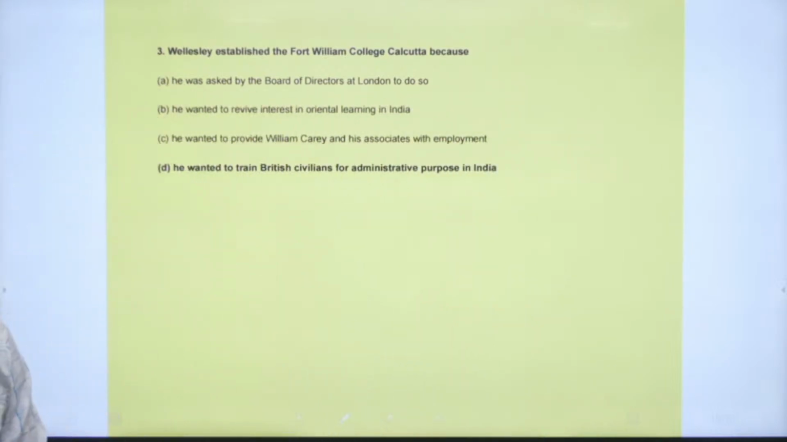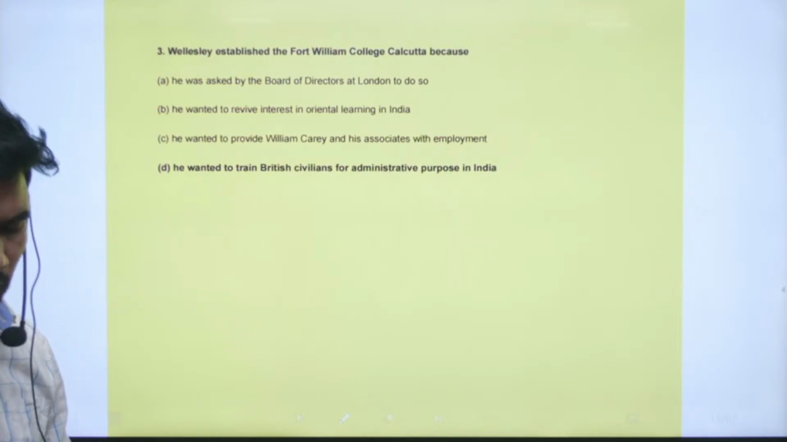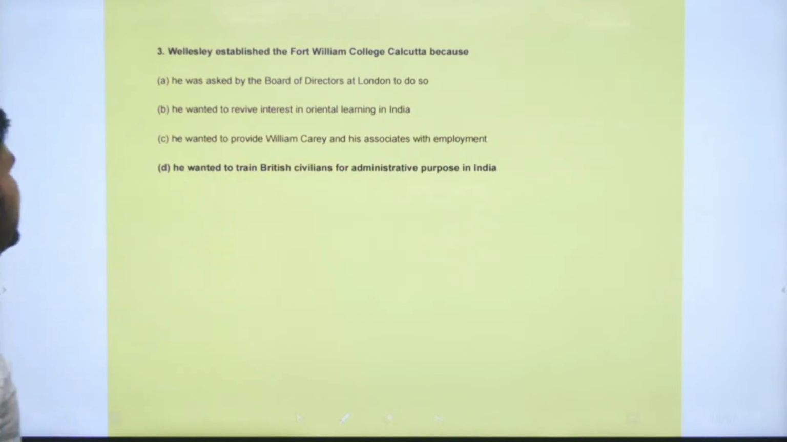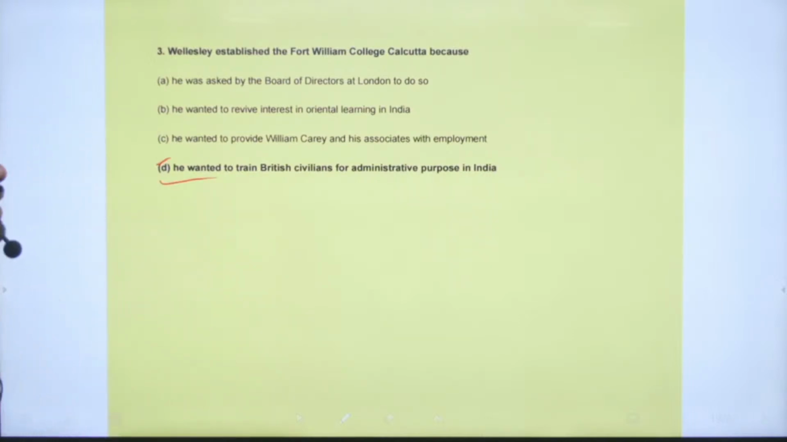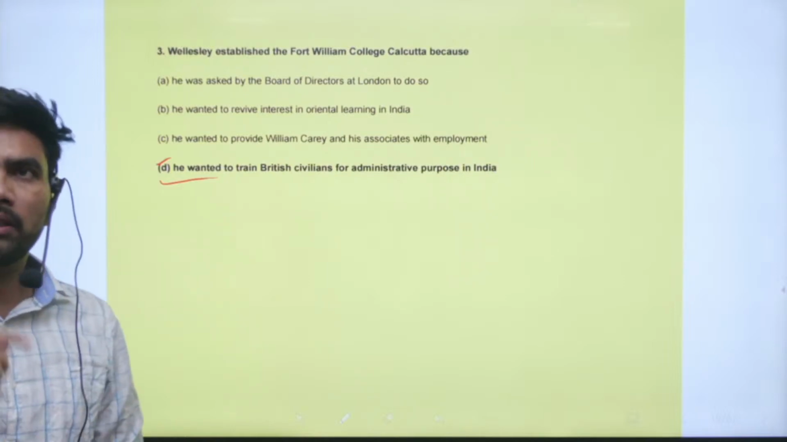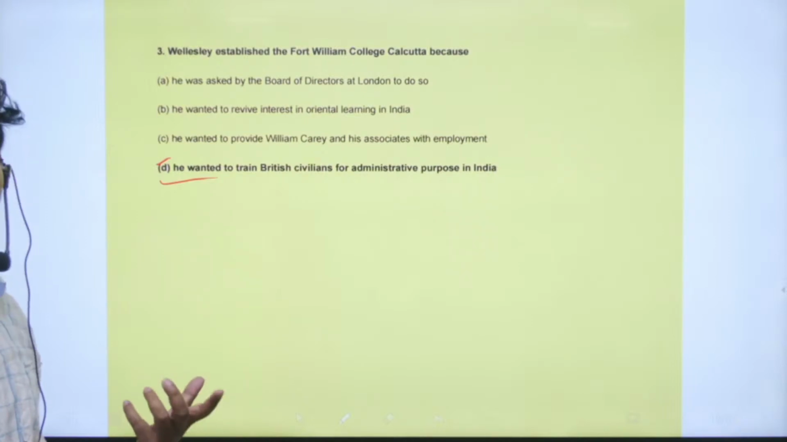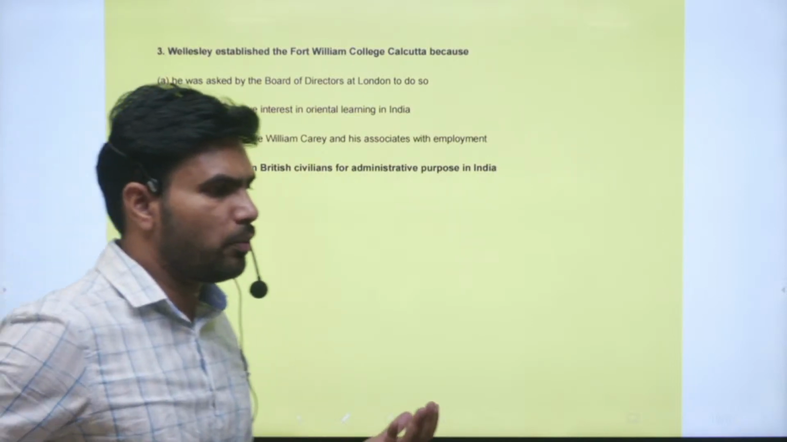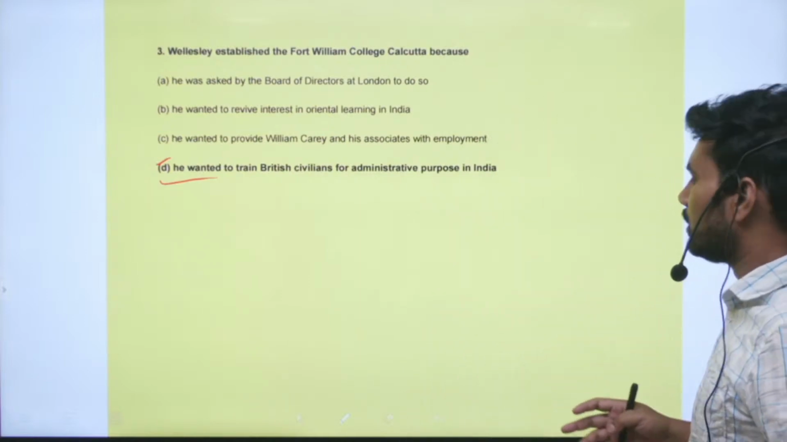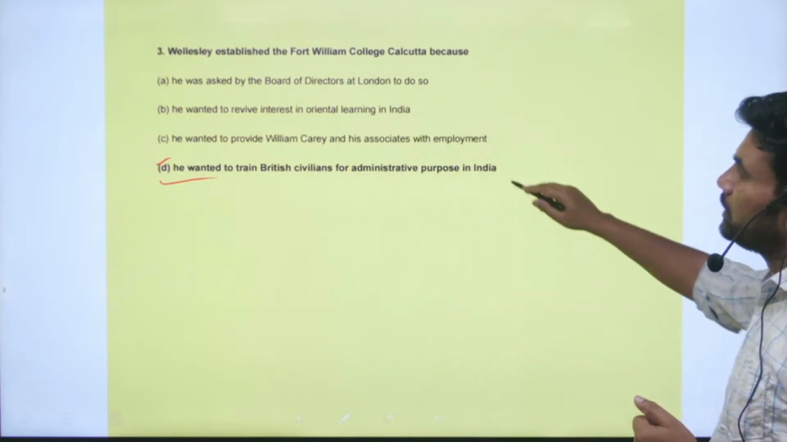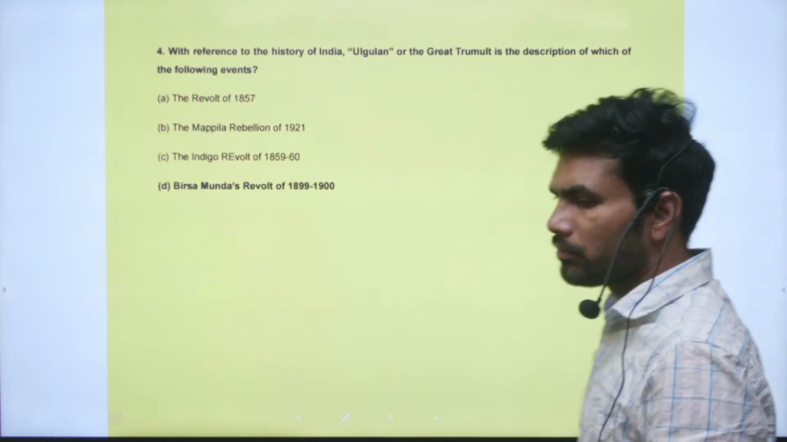Next, question 3. Wellesley established the Fort William College of Kolkata because of which of the following? So the reason for establishing that college is he wanted to train the British civilians for administrative purposes in India. He thought that before taking the job of administration in India, they should be somewhat knowing the administrative processes in India, and they should also know the laws and regulations that are there in India. So for that purpose, the Fort William College at Kolkata was started. Right. Next question.